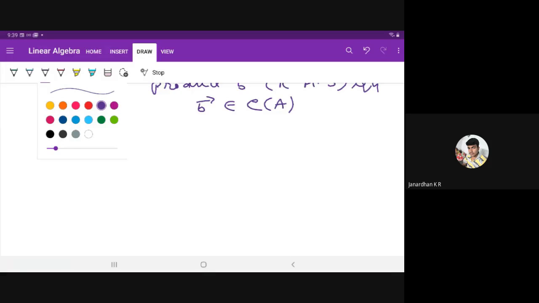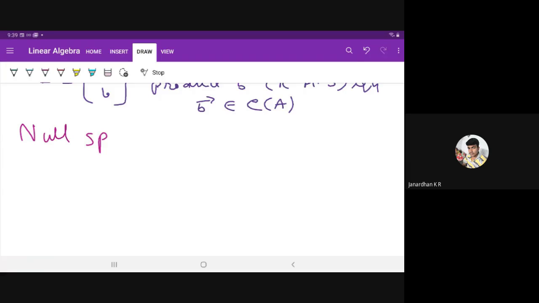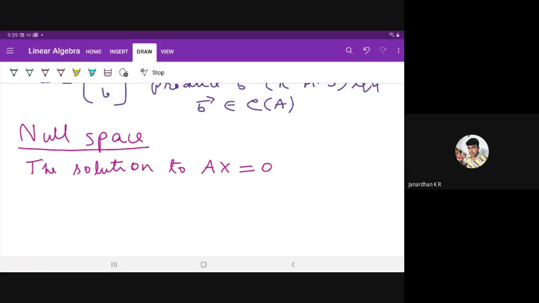So if there are no doubts, we will proceed to null space. So the next is null space. Now please write down: the null space is the solution to Ax is equal to 0.